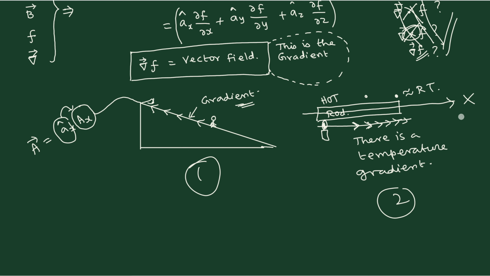So that clarity should be there. What is changing is actually a scalar quantity, but it is changing in the x direction. Because the rod is oriented along the x direction, we have to use this kind of terminology. So our conclusion is that we must have a scalar quantity like this, and if you apply the del operator on that, this will represent something that is changing, and therefore this is known as the gradient operator. Ultimately, the whole thing is known as the gradient.